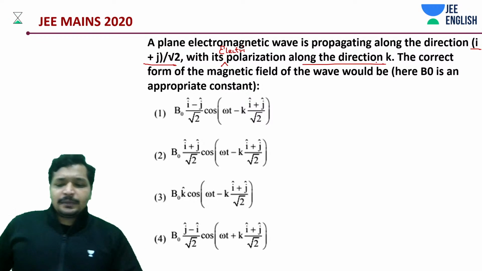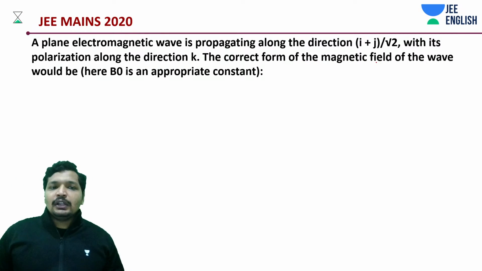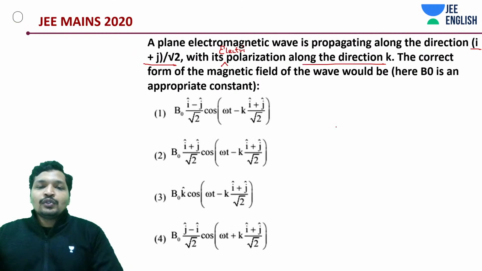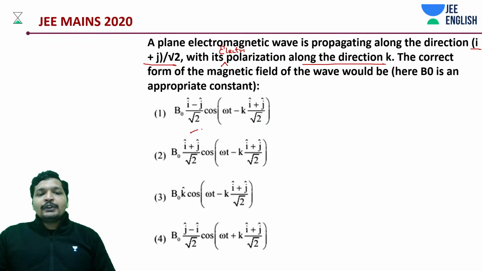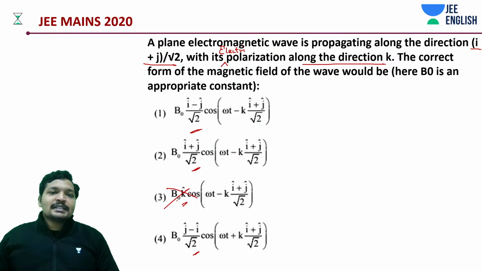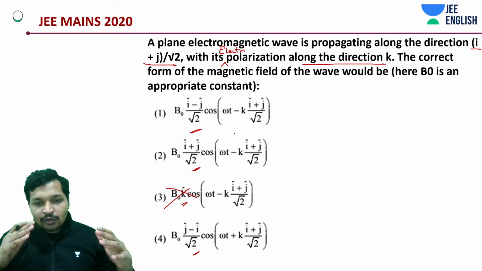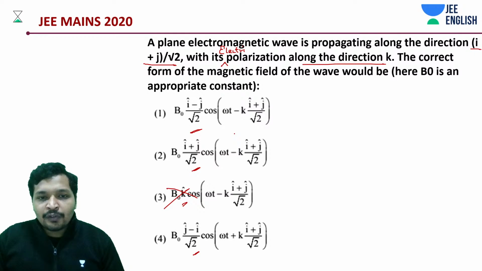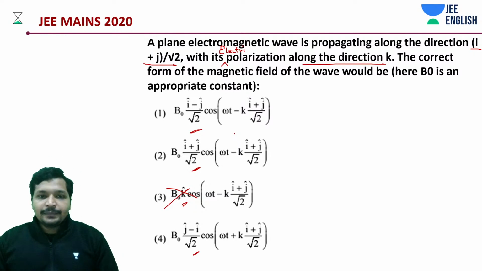Let's focus on this. First of all, let's understand what should be the direction of the magnetic field. If you are able to intuit that, first we need to do that. This is of course not true because it is supposed to be perpendicular to I plus J and to K, because it's perpendicular to both the direction of propagation and the direction of the electric field.